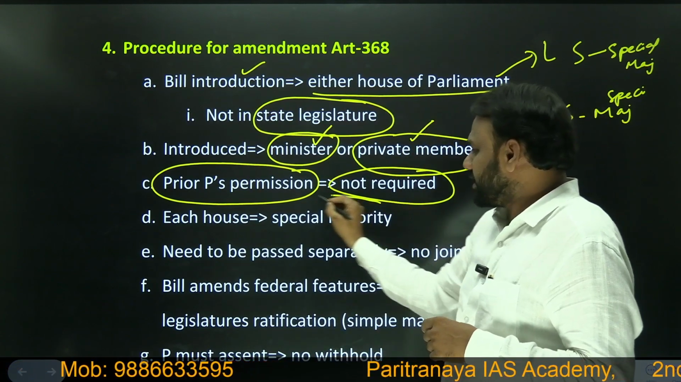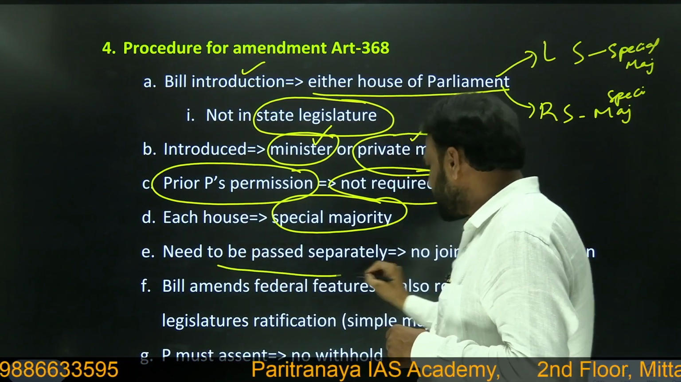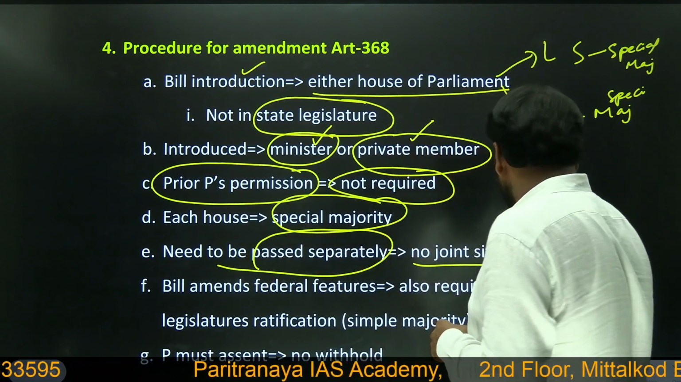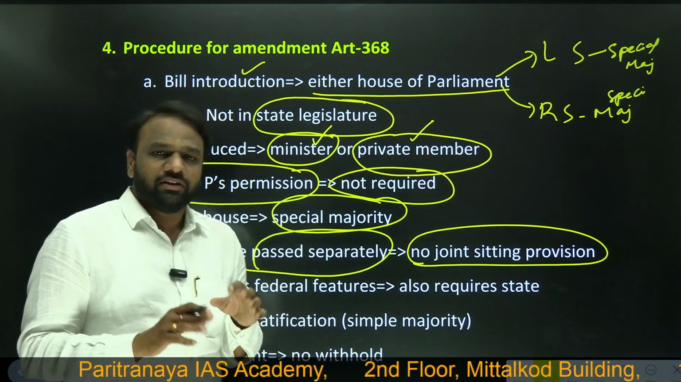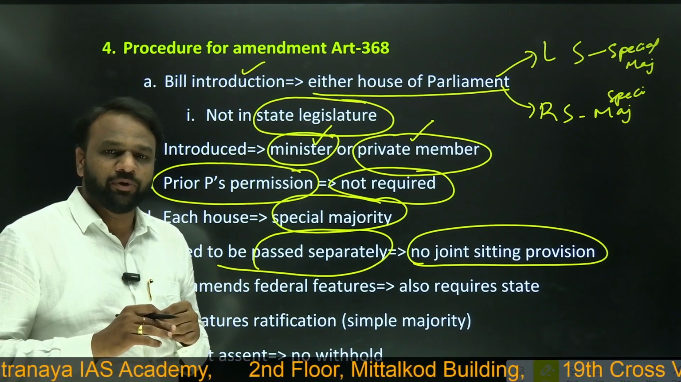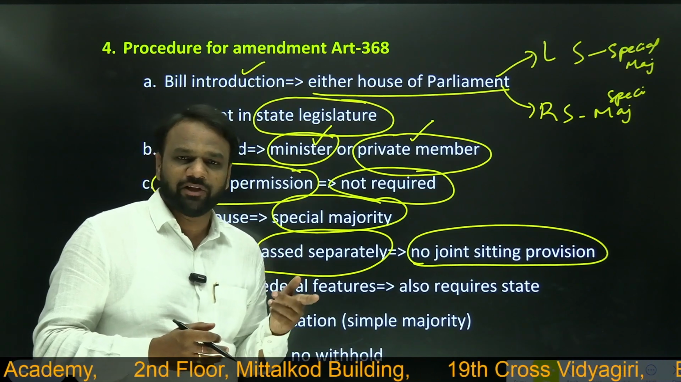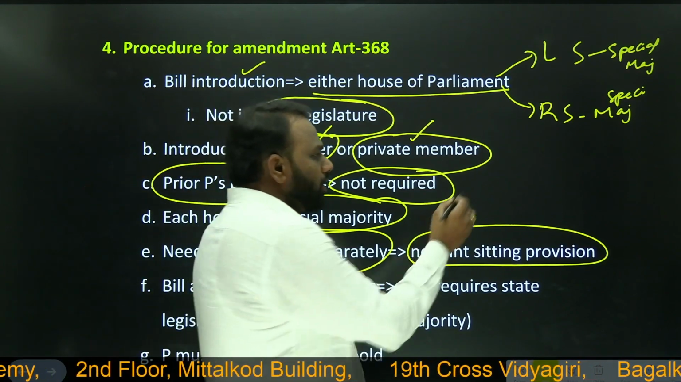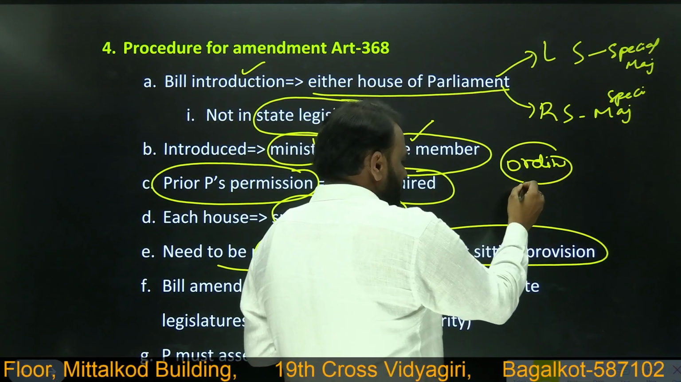Next, each house has to pass it with special majority, and it needs to be passed separately. There is no joint sitting provision. We have already seen that there is a provision for joint sitting when there is a dispute between Lok Sabha and Rajya Sabha with respect to certain types of bills. Which bills? Only ordinary bills.